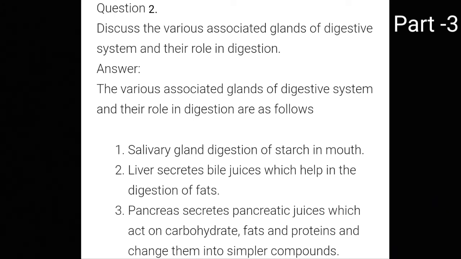Liver secretes bile juice which helps in the digestion of fats, and then bile is temporarily stored in the gallbladder. Third is the pancreas. Pancreas secretes pancreatic juices which act on carbohydrates, fats and proteins and then change them into simpler compounds. So these are some of the glands of the digestive system.